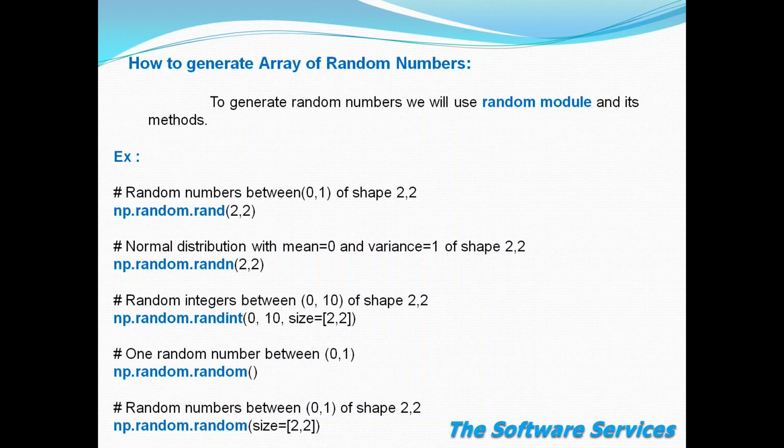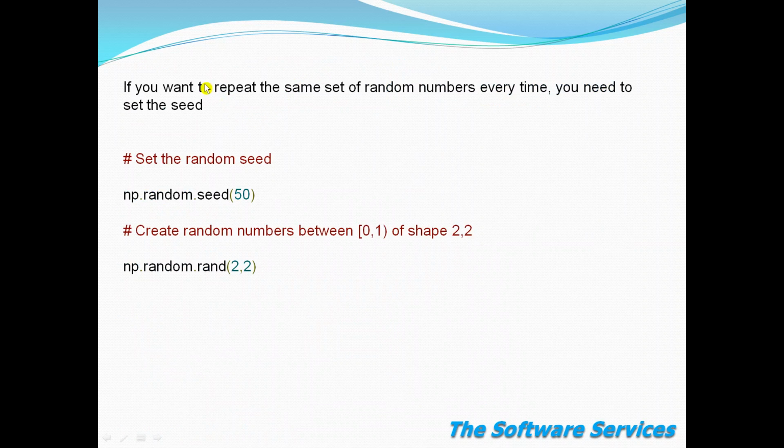Mostly it is different. If you want to select the same numbers again and again, there is a method called seed. If you set the seed, then the random method will select the same set of random numbers again and again. This is the logic here.